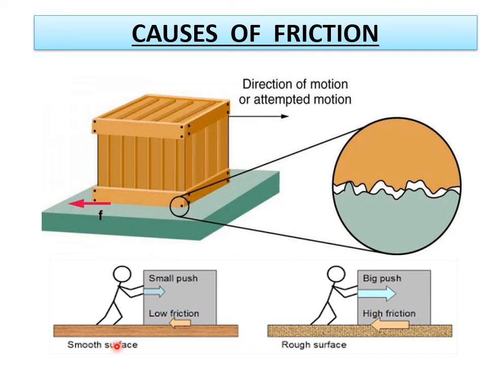So for a smooth surface, the irregularities between the two surfaces will be less, so with less applied force we can make this block move easily. For rough surfaces, the interlocking between the two surfaces will be more. That means friction will be more, and the person should apply more force to make this block move.